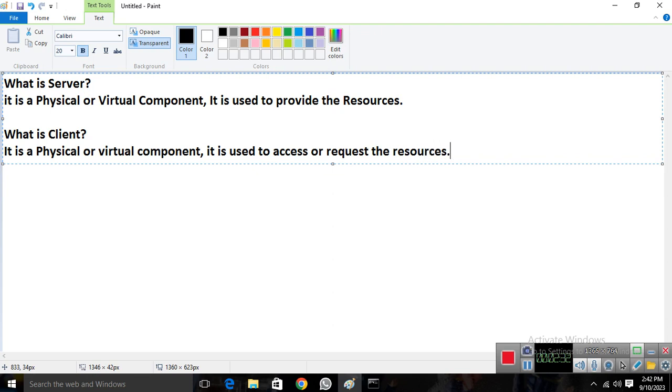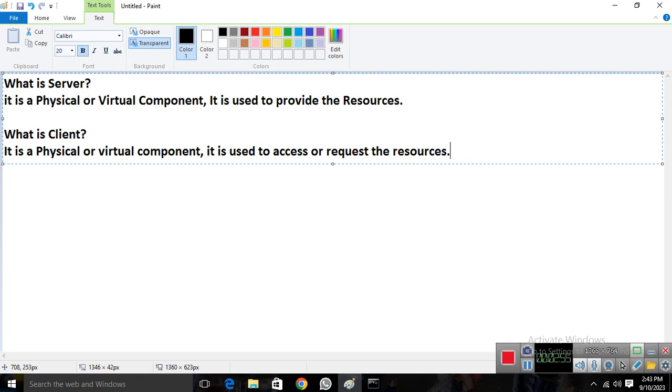Client is like this: imagine that I'm teaching something and I give some information to all of you. Right now I'm behaving as a server and you are all behaving as clients, because you're accessing information through me, or you request me, okay, can you please give the information about this topic. Like this, you are working as a client right now.